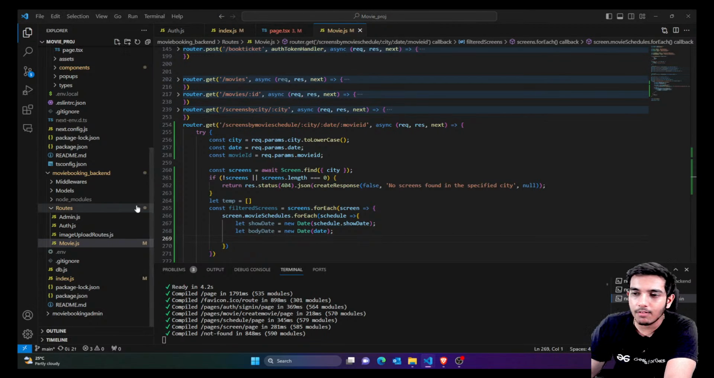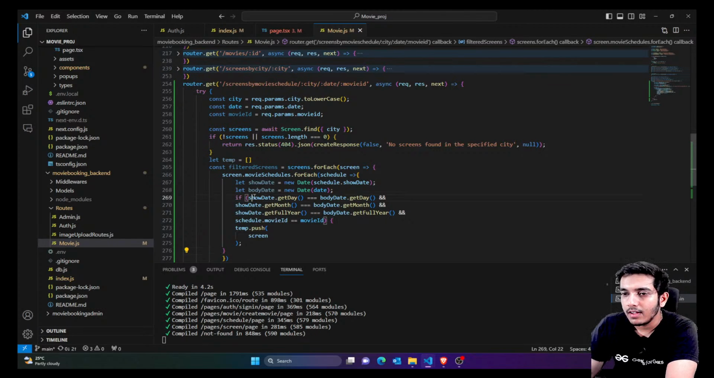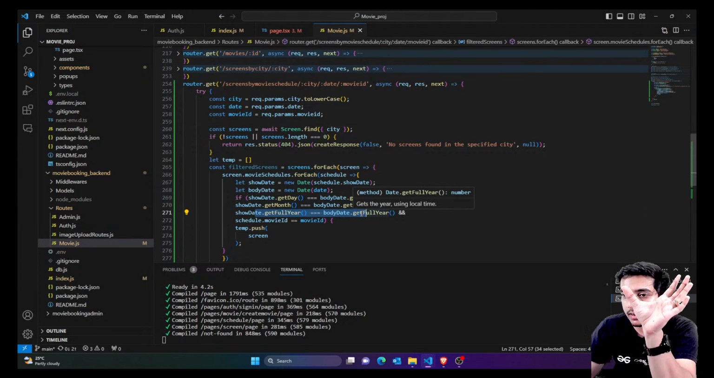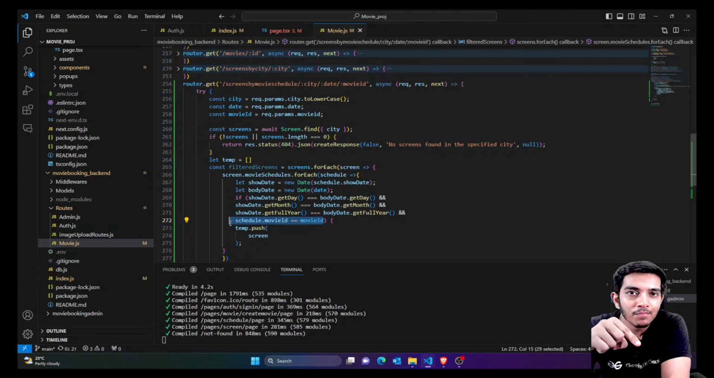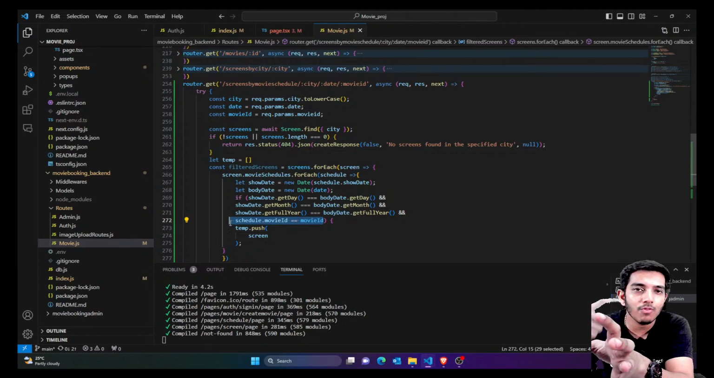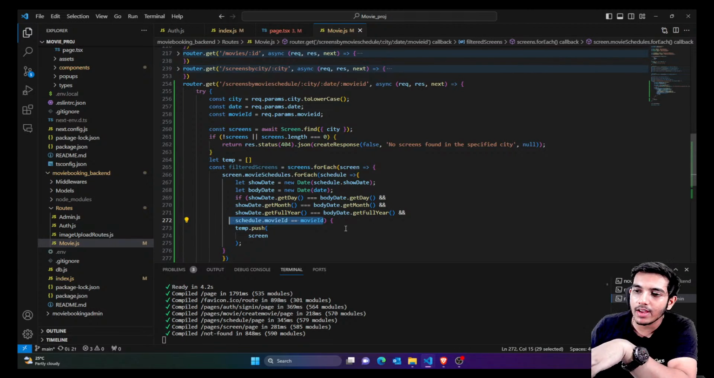So I would say if the day of this matches with my body date, similarly the month matches, similarly the full year matches. I'm not comparing time, just the day, month and full year. And I'm also saying that the movie must be there. For example, at 10 a.m. some movie X is scheduled, but at 11 a.m. some movie Y is scheduled. So why would I return movie Y? I'm only looking for movie X. So also check for movie ID. That's what we have in the schedule. Whenever we create the schedule, we have saved the movie ID, right?